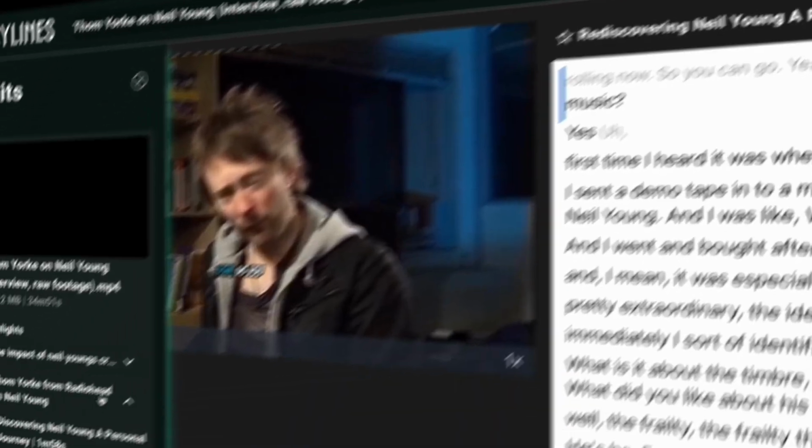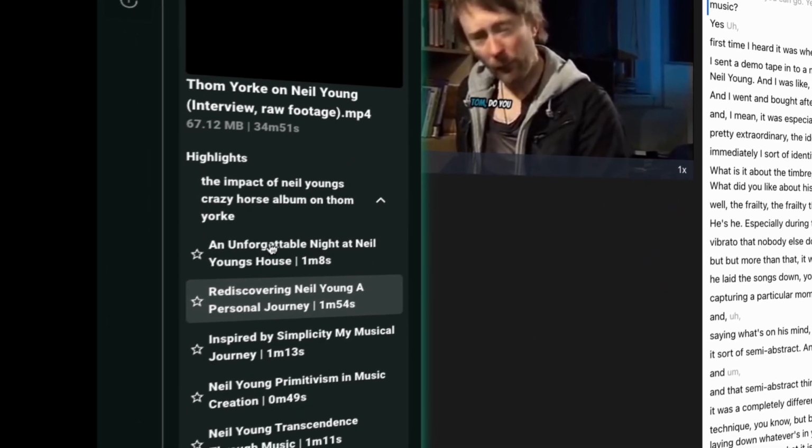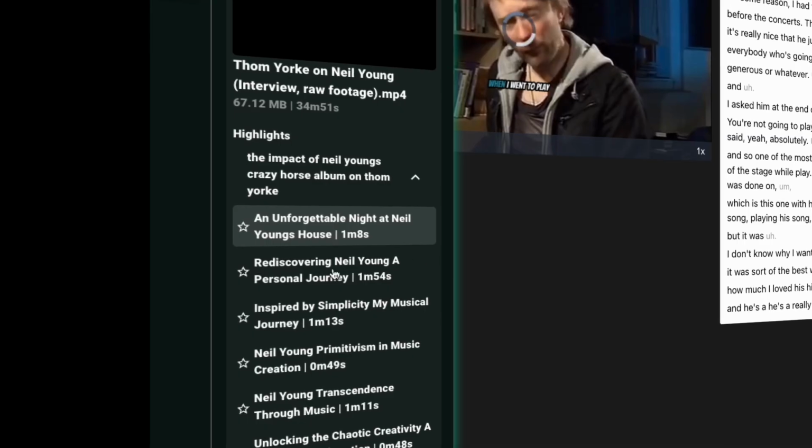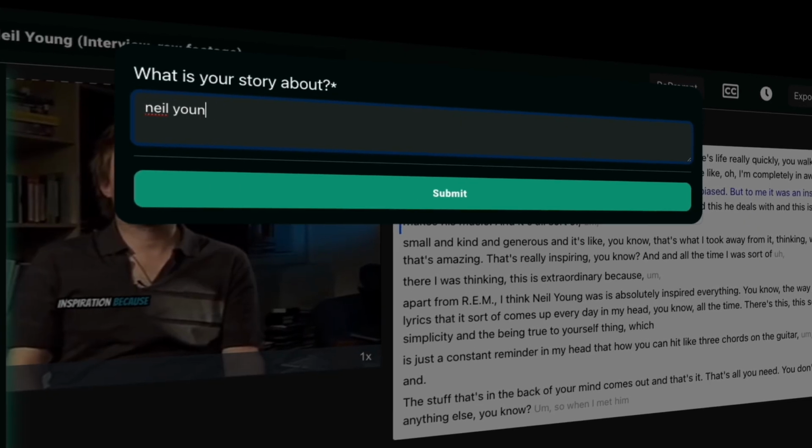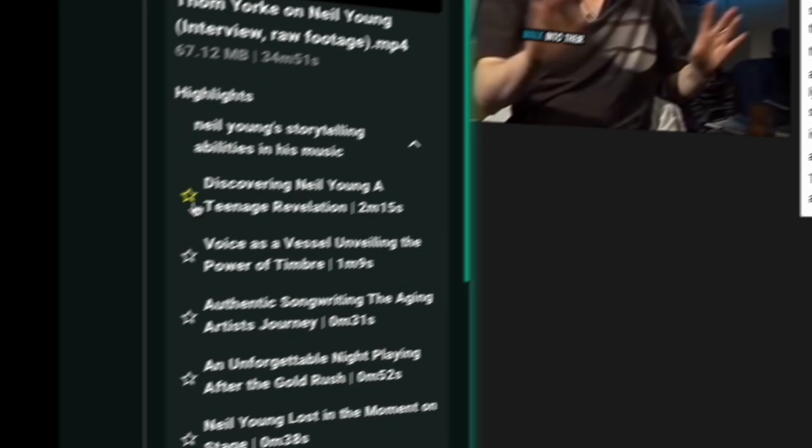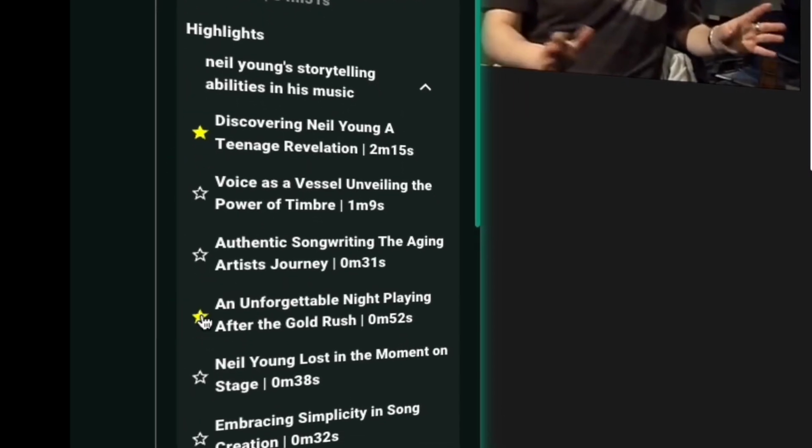Then after a few moments, Storylines AI will add a new collection of clips to your project named after the prompt that you gave it. You can keep inputting new prompts to create a collection of clips depending on the context you provide the AI. This is perfect for organizing your highlights, finding the best clips for specific topics, and making sure that you have the cream of the crop to post to your socials.